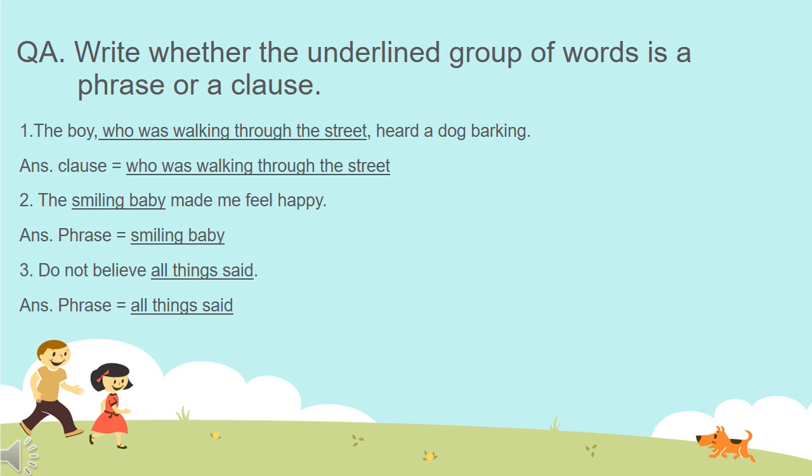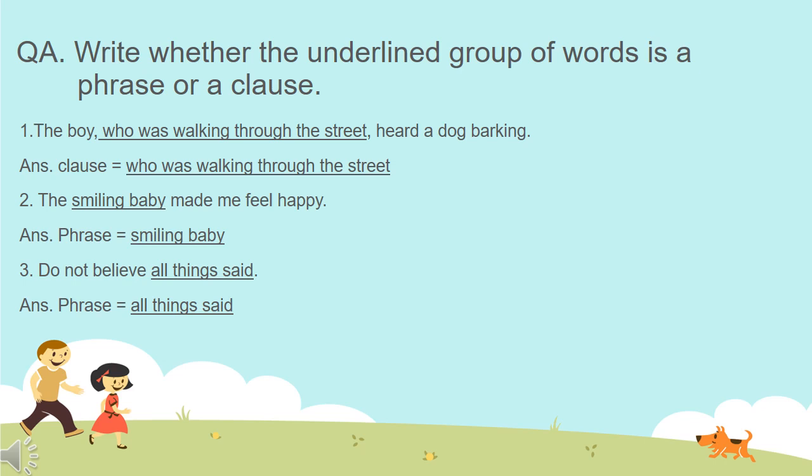Sentence number 2 is, the smiling baby made me feel happy. So "smiling baby" is underlined here. So will this be phrase or clause? Yes, it is phrase. Why is it phrase? Because this is a group of words but without subject and predicate. It gives incomplete sense. So this is phrase.